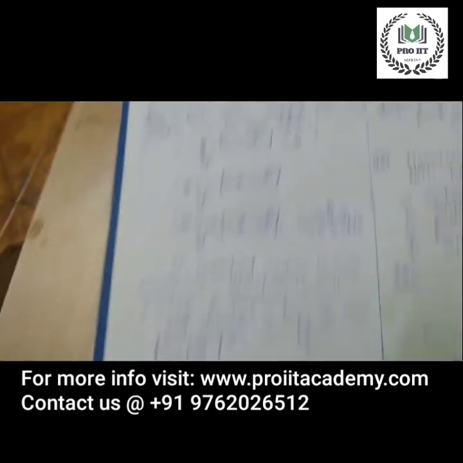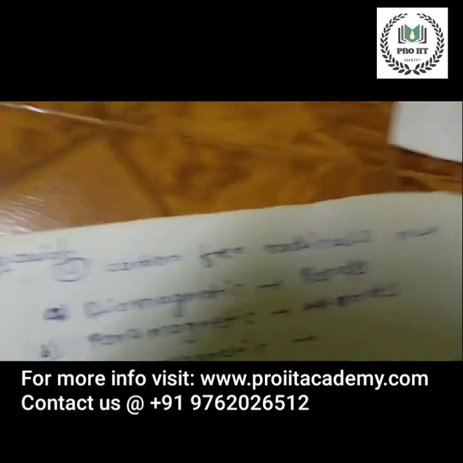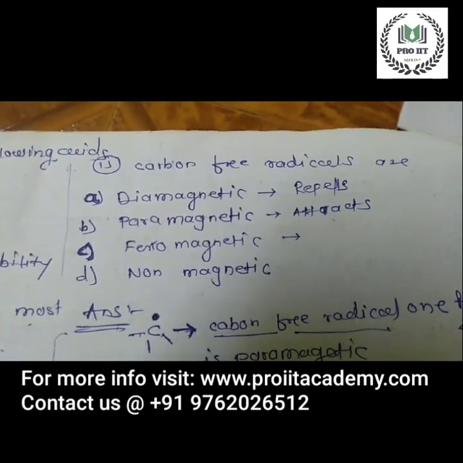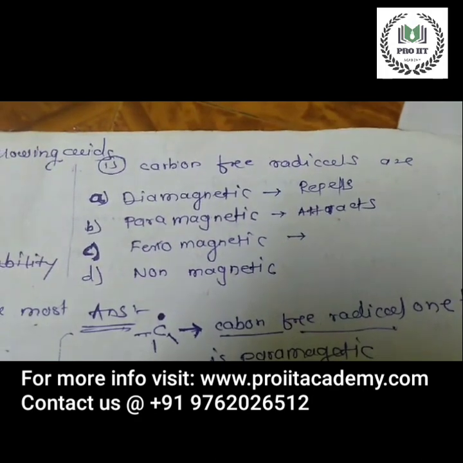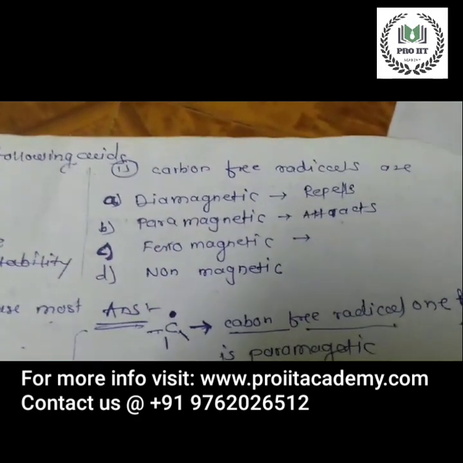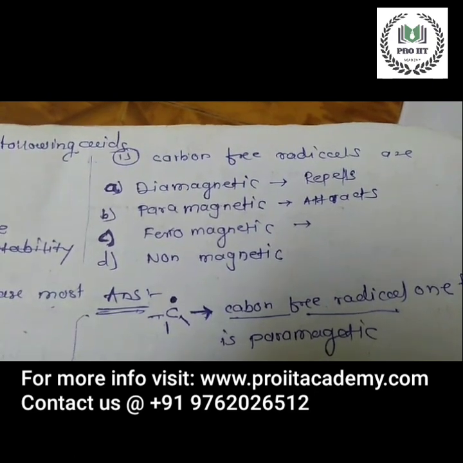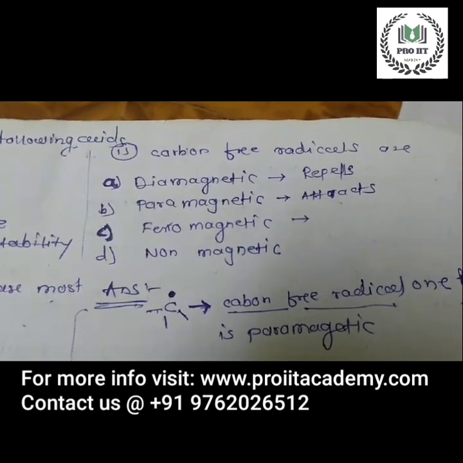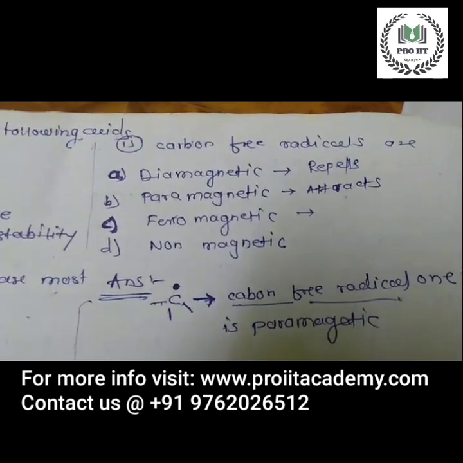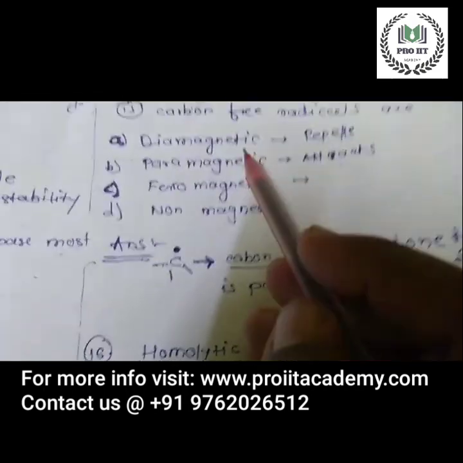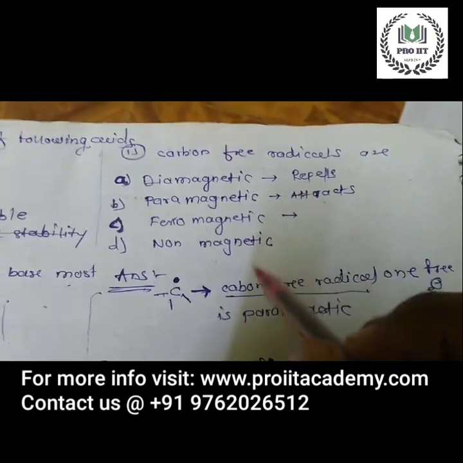Next question. Carbon free radicals are, option A, diamagnetic, option B, paramagnetic, option C, ferromagnetic, and option D, non-magnetic. So we have to understand what is diamagnetic, paramagnetic, ferromagnetic, and non-magnetic. First of all, what is a carbon free radical?